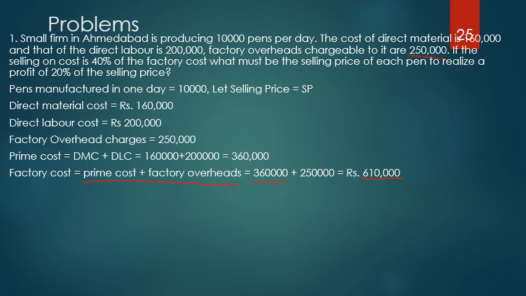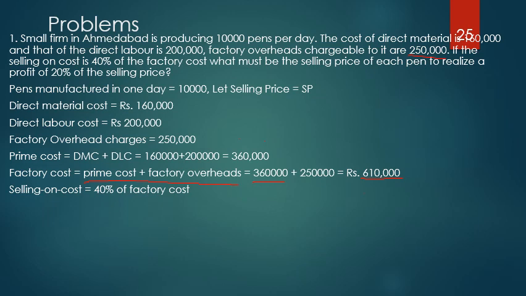Once I add these two things, the next stage after factory cost is office cost. To get that office cost, I should add the office overheads. Since in this problem office overheads are not given, assume it as 0. Then go to the next level.